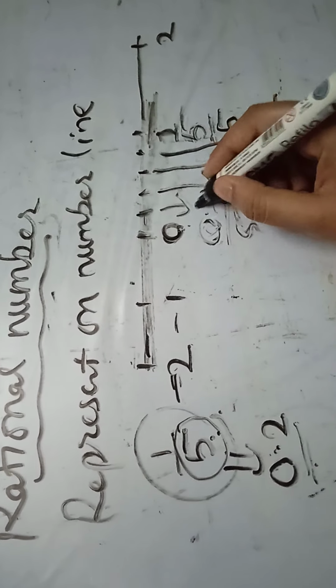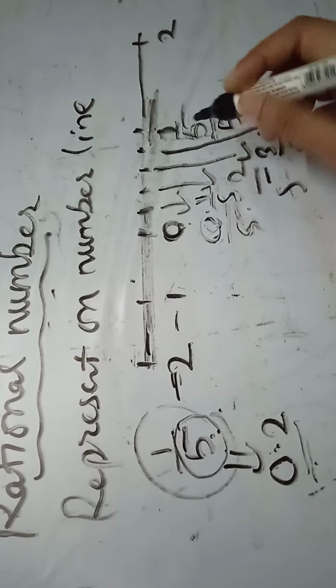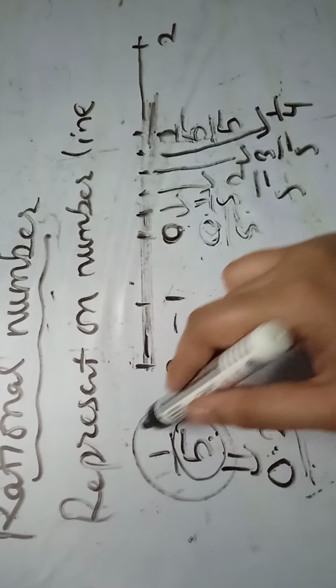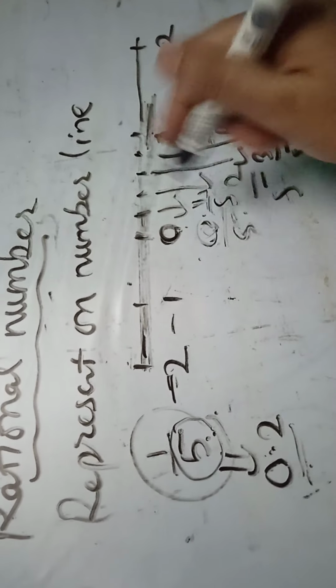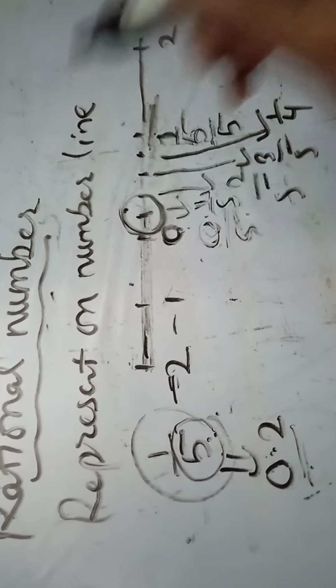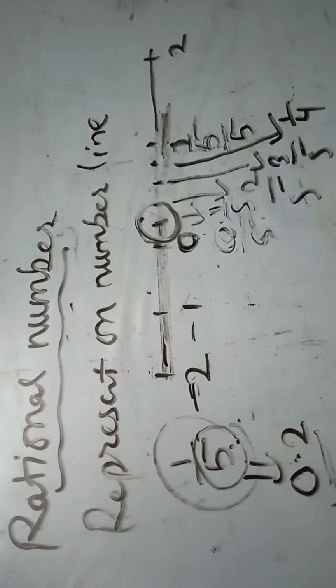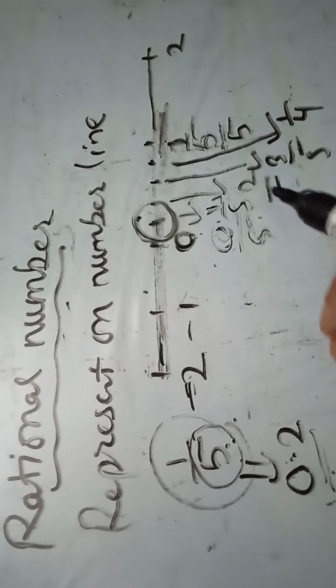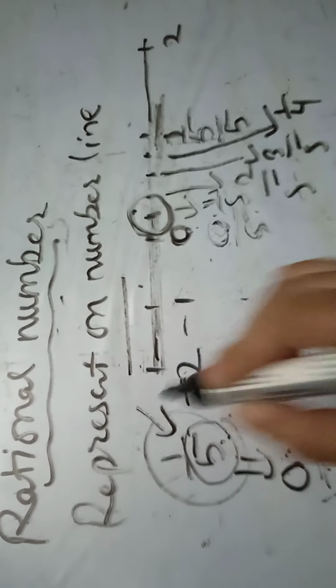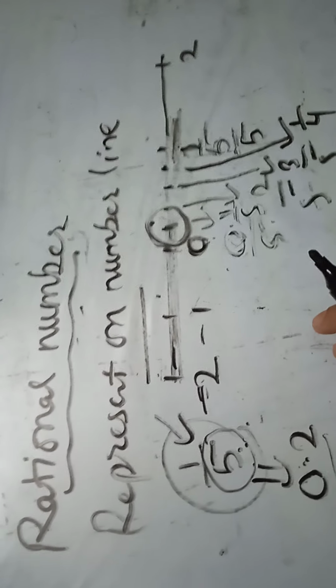Like you can see 1 upon 5 here, so we can say that 1 upon 5 is located here in this part. Okay student, I hope you got a better idea about the representation of rational numbers on the number line. Okay, so it is a short video.